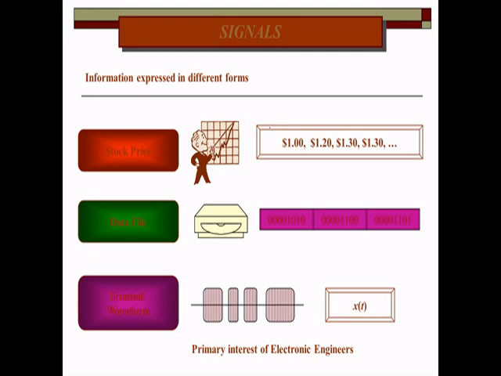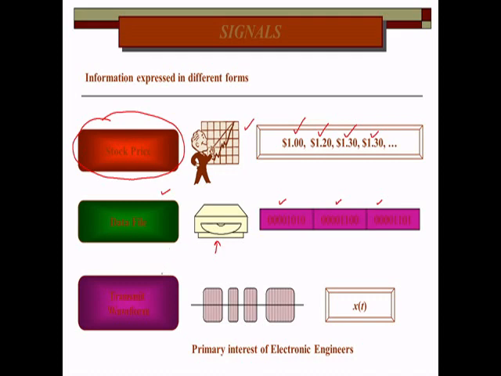Here, as we said, signals carry information. Say here we have stock signals. So stock signals have information related to the variation of the price of a share. Data files: say we are recording certain data, and that has information related to data storage.